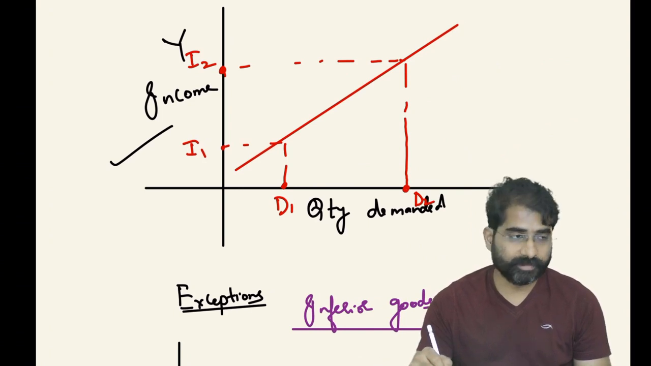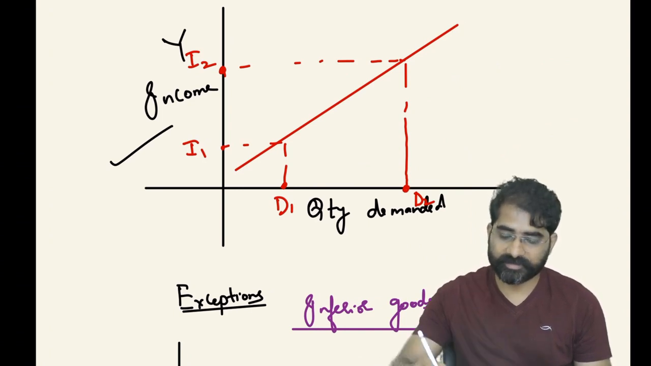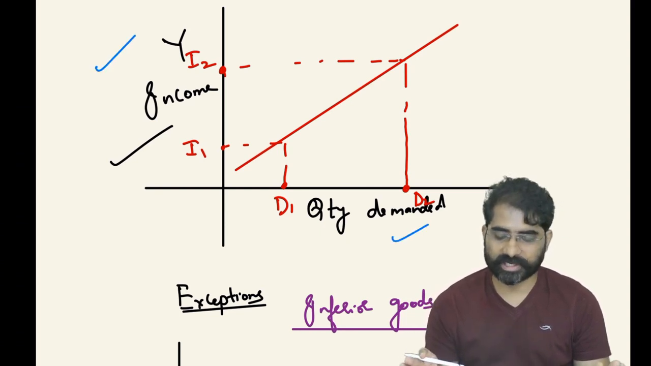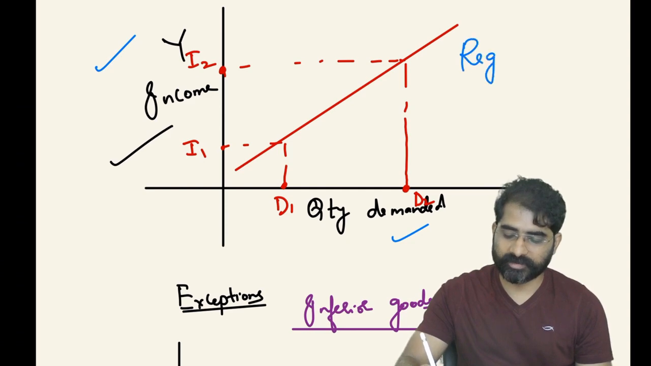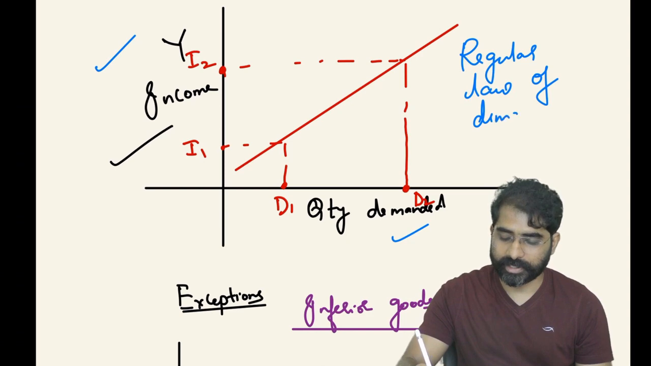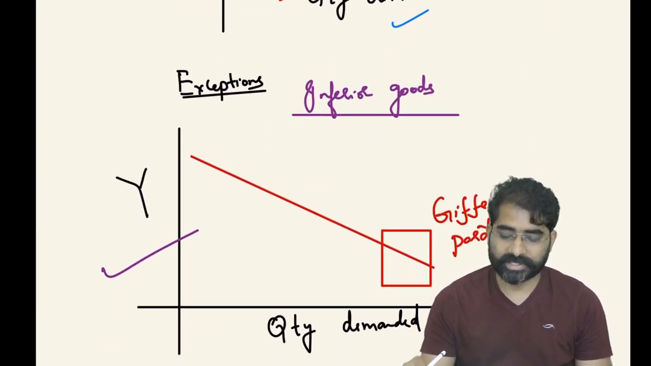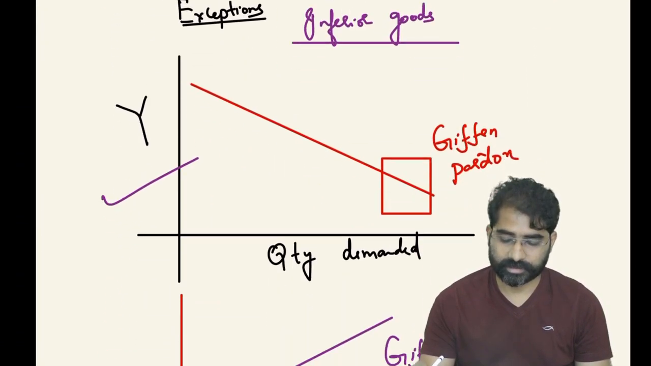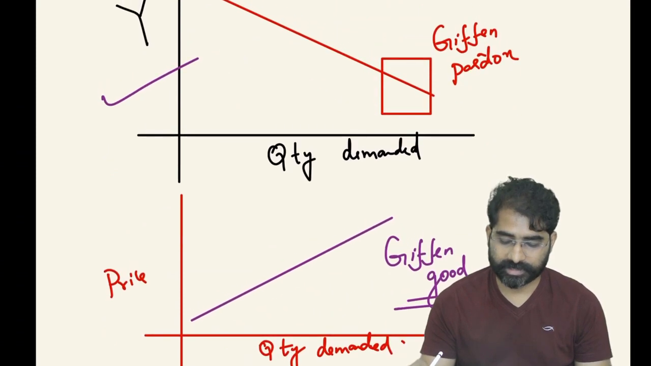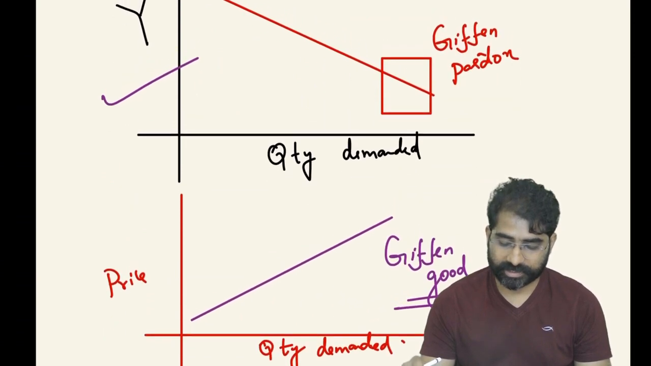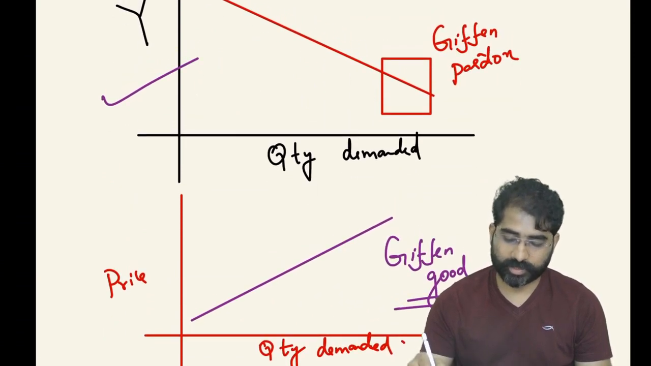If I'm taking income on the y-axis and quantity demanded on the x-axis, this is also a regular law of demand graph. Income is increasing, quantity demanded is also increasing. But there is an exception here. One exception is Giffen goods. Don't look into this.